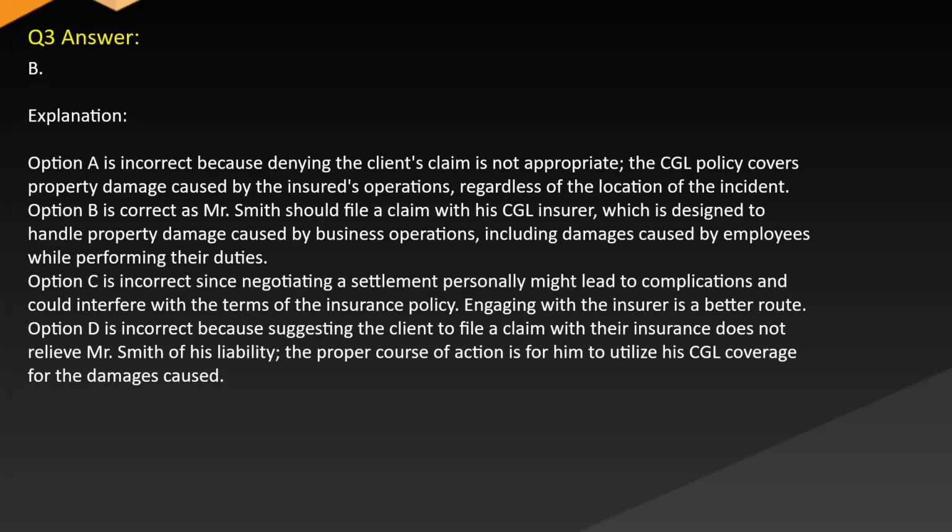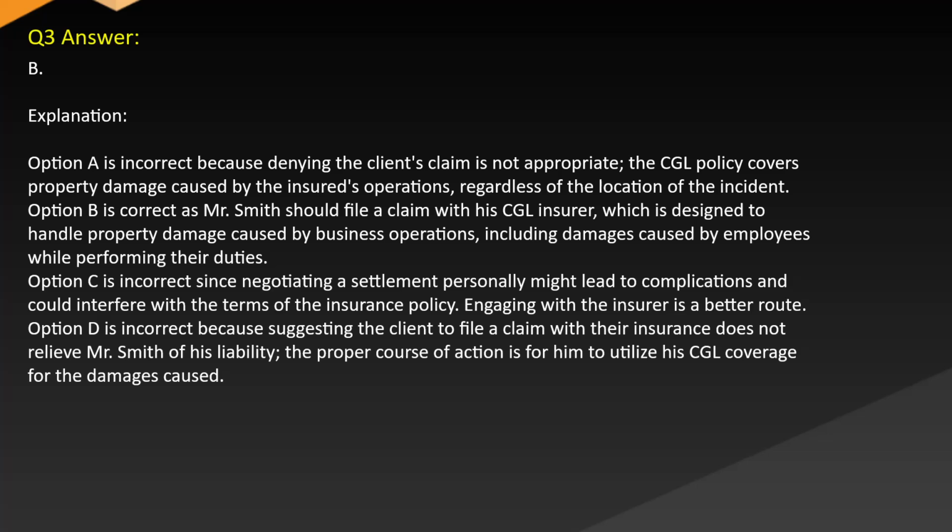Answer B. Explanation. Option A is incorrect because denying the client's claim is not appropriate, as the CGL policy covers property damage caused by the insured's operations, regardless of the location of the incident. Option B is correct as Mr. Smith should file a claim with his CGL insurer, which is designed to handle property damage caused by business operations, including damages caused by employees while performing their duties.